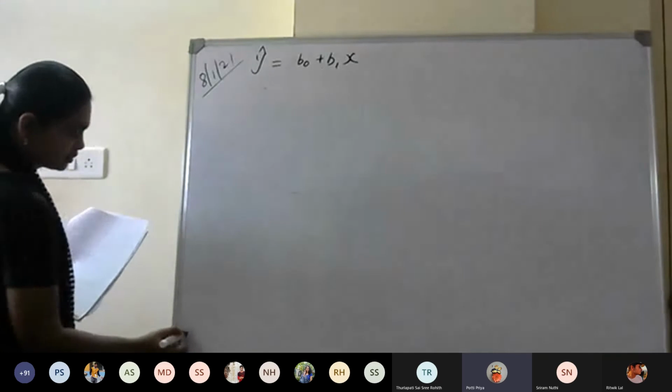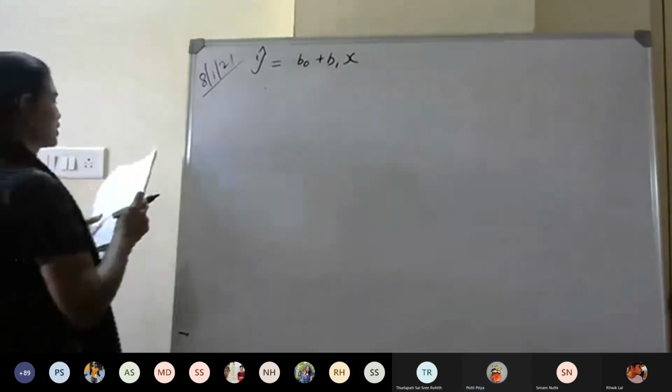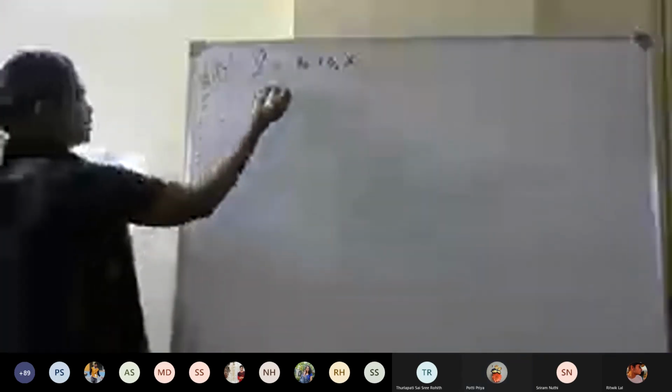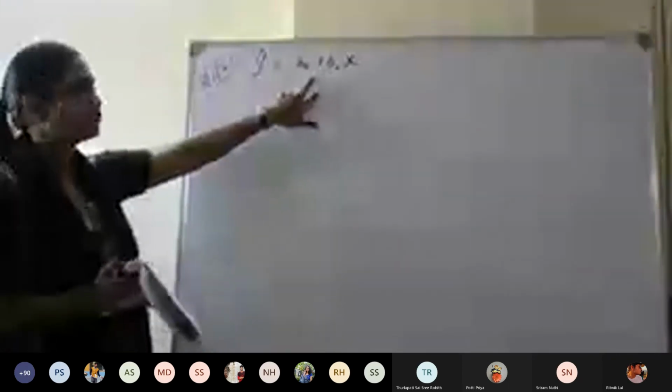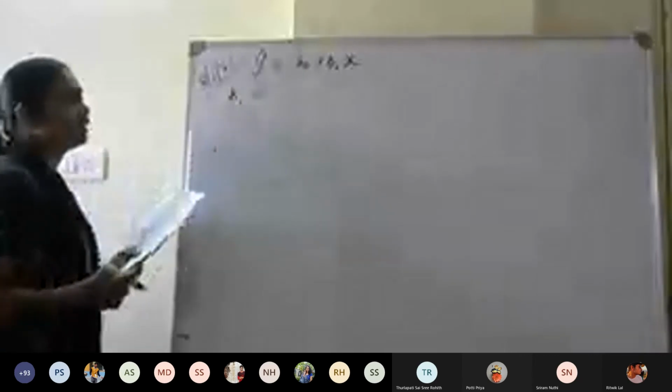Okay, I'll try to write up to this. So the equation of the line is B0 plus B1x. So this is the intercept and the slope that we have to find. So can you tell the formula? What is B1? Whether we need to find B0 first or B1 first? B1. Okay, yes.